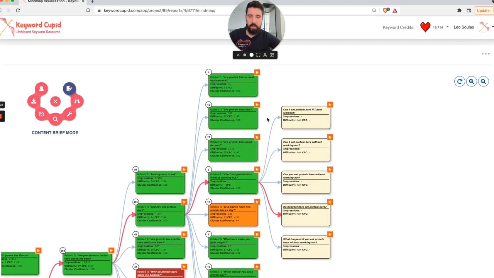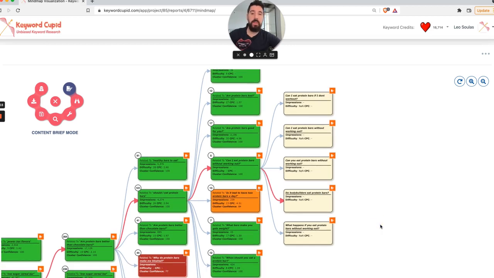And you can see here that there's micro intents like, are protein bars bad? Are protein bars good for you? Can I eat protein bars without working out? Are Perfect Bars a meal replacement? And so forth. I will shoot separate videos and explain each one of those features and give a good overview of how you can use the system. But for now, this is just a quick glance.